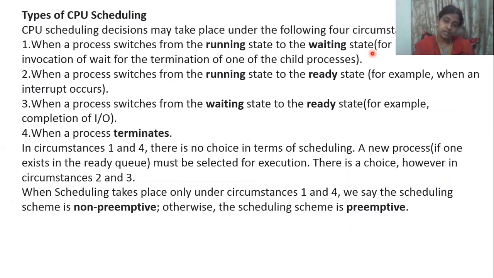For one real-time example, a print job. Printing you have given for 25 pages. Up to 12 pages it has come. Correct? On the 13th page, when it's trying to print, paper is not there in the printer. So it depends upon an input/output device. Printer is an output device.